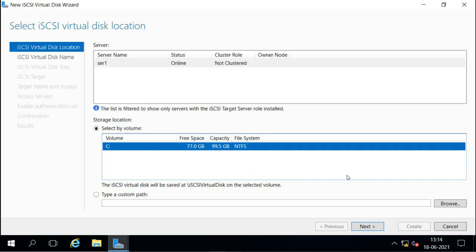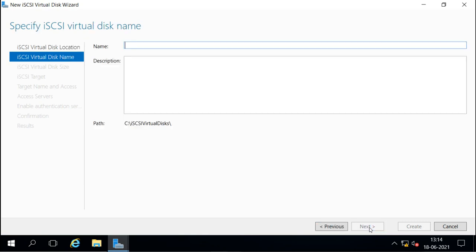I'll go with that and say next, and now you have to provide the name for your virtual disk. I will say this virtual disk is for target 1, so I will mention tar1. Now you can see the path. It is going to create it as tar1.vhdx. You can mention a description here, why you created it and for whom, and then we'll say next.